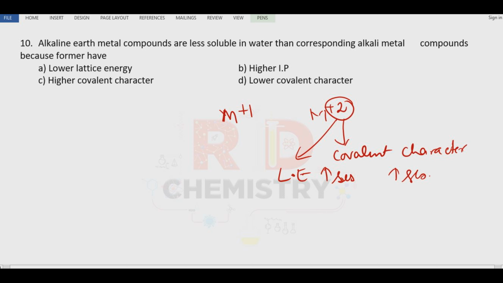So option A cannot be the answer, since it gives lower lattice enthalpy. Then option C, higher covalent character; option D, lower covalent character; option B, higher ionization potential. Now you have to find the appropriate answer: why they are less soluble. They have a higher lattice enthalpy and higher covalent character. Option C is the answer here.